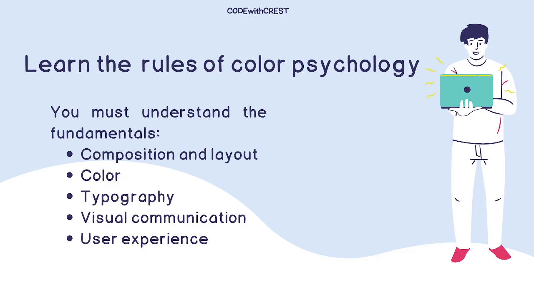Now, for instance, look at this here. It actually looks bad. Look at how the color combination is. It looks extremely bad. This is how users tend to react to situations whenever you have a bad design or whenever your website looks bad. And learn the rule of color psychology. You must understand the fundamentals of composition and layout. You must understand color. You must understand typography. You must understand visual communication and user experience. Those are the things that if you're planning to build a website, if you want to get into this field of building a website, you should be able to research all of these topics.